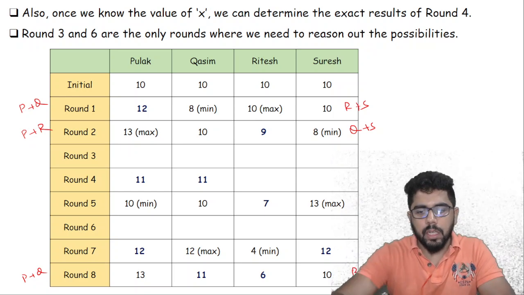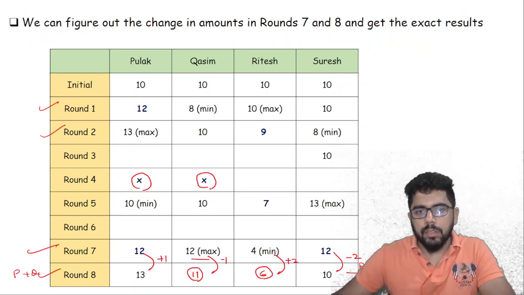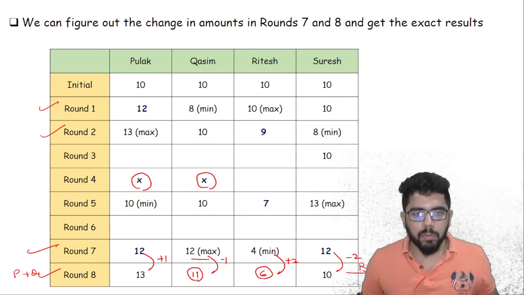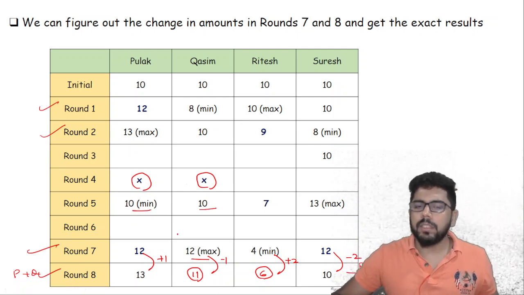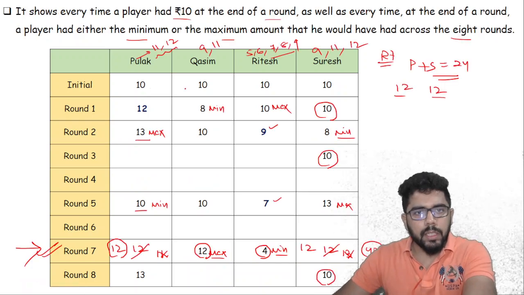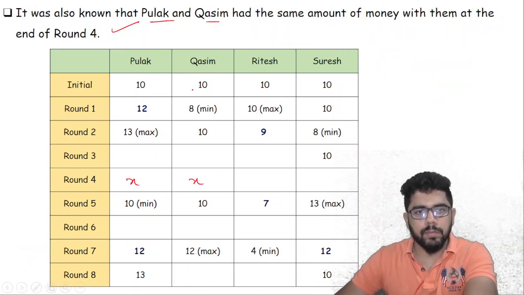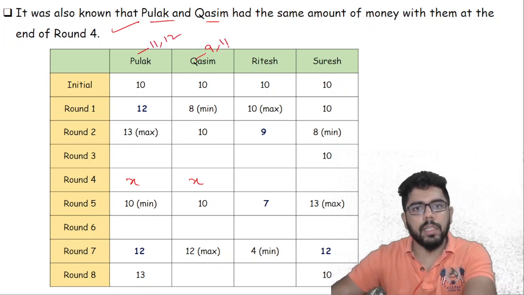And X, how do we calculate X? What can be the value of X? Now let's think about this and look at this. This is 10 and this is 10. If we go back to this slide, Pulak has the possibility of 11 and 12, Kasim's possibility is 9 and 11.